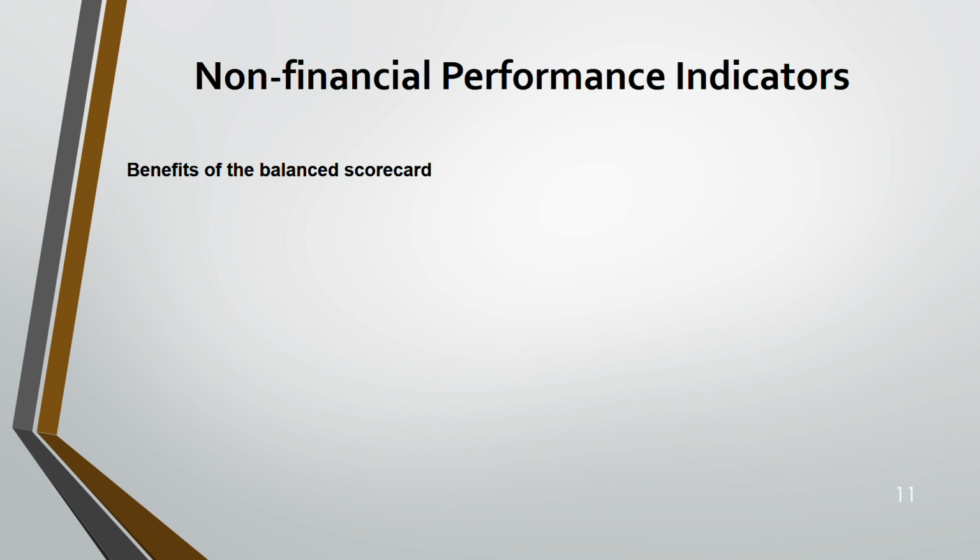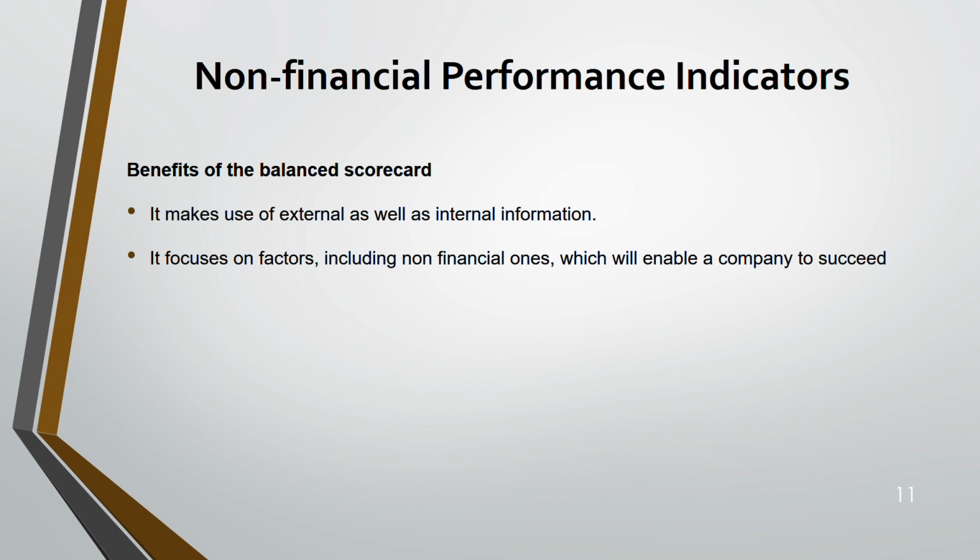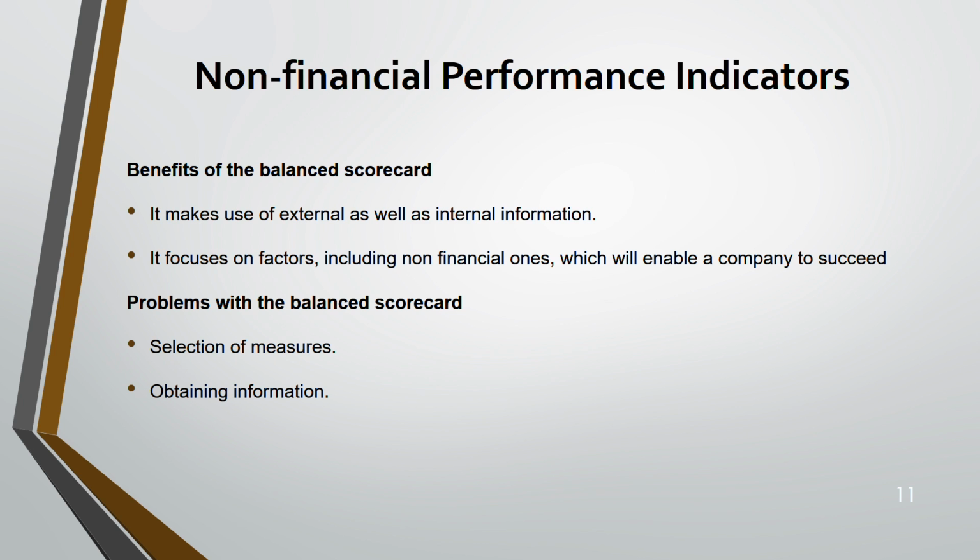Now, what is the balance of this balanced scorecard? Number 1, it takes external as well as internal information. Right? The internal process that you must excel at is internal. Your customer is the external information. Next, not only financial, it looks at the non-financial factors also. The problem is to select the measures. It's critical. To obtain the information, again, is important. Information could be overloaded, and between measures there could be conflict. For example, you want to achieve the financial measure, but it is not conflicting with your internal process.